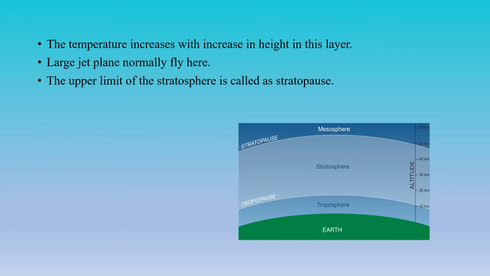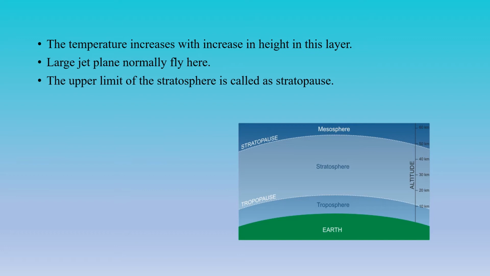All the planes move in the stratosphere. That's why they see only the landing and takeoff, where the weather conditions matter. So now we see the temperature increases with increase in height in this layer.